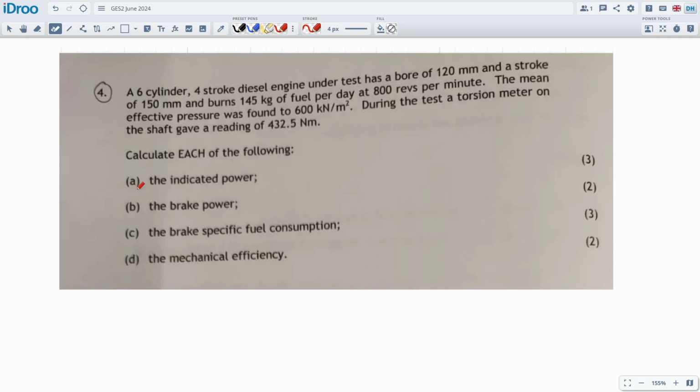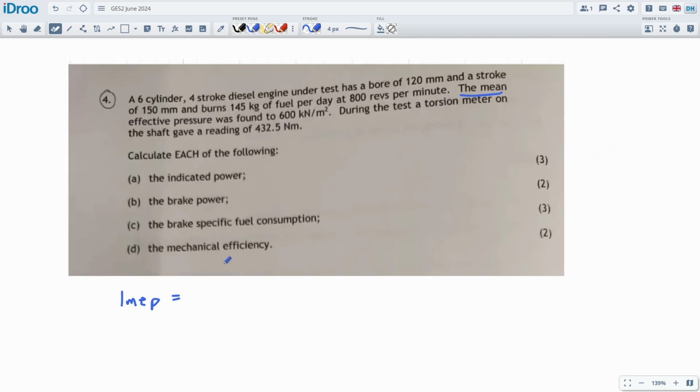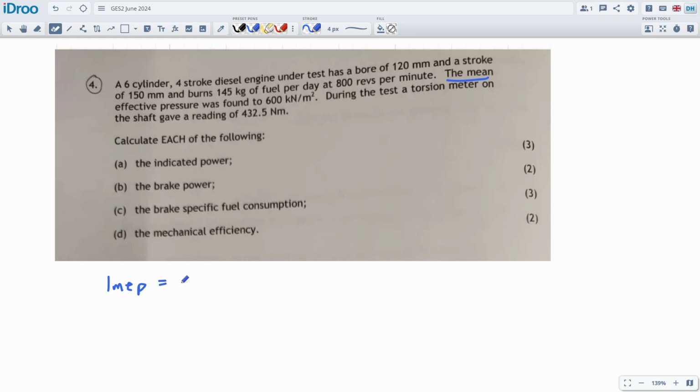That's the IMEP, right? And that's a bit strange. That's why it's a bit tricky. It's not too hard. During a torsion test meter, the shaft gave a reading of this many Newton meters. That would be the torque. So we've got our usual formulas here. We've got our IMEP, which is indicated mean effective pressure, and that's what this part is. The mean effective pressure was found to be this much. So this would normally be our area on the ticket times the spring coefficient divided by the length of the ticket. But you see it doesn't really come up very often.